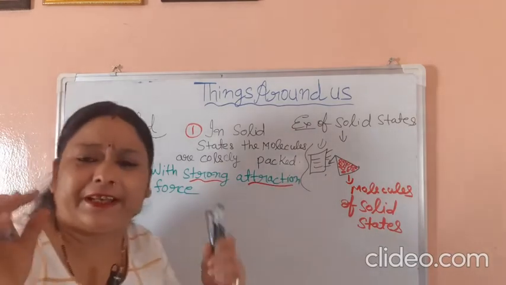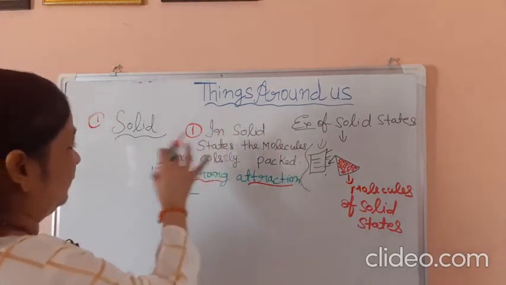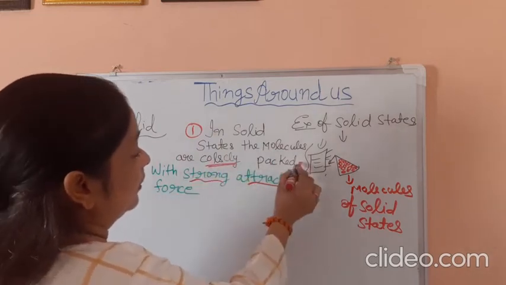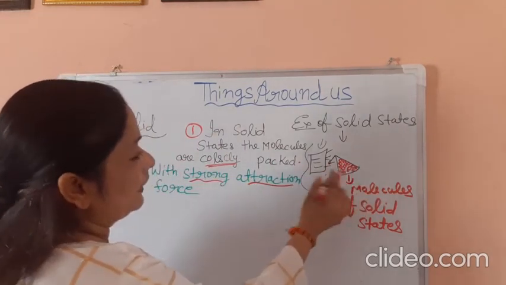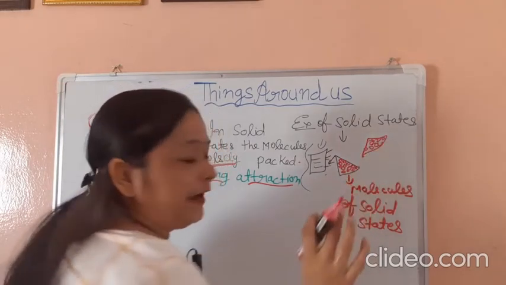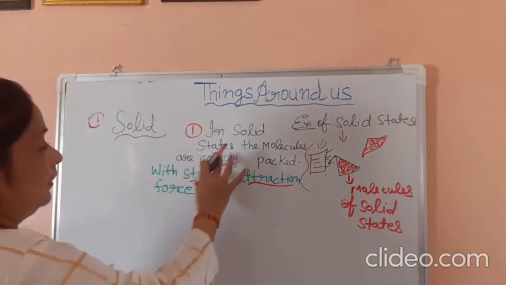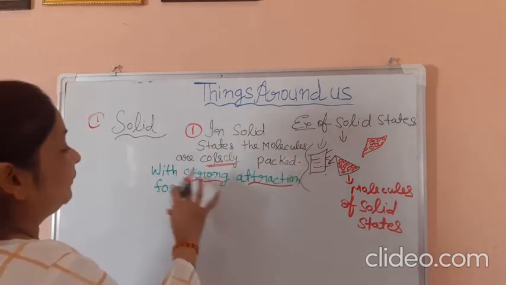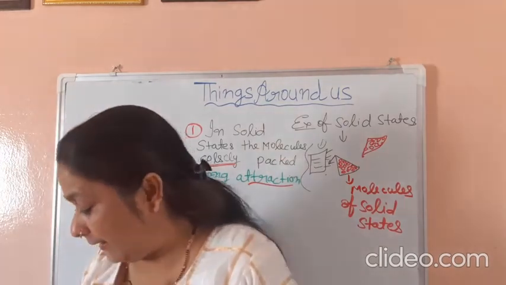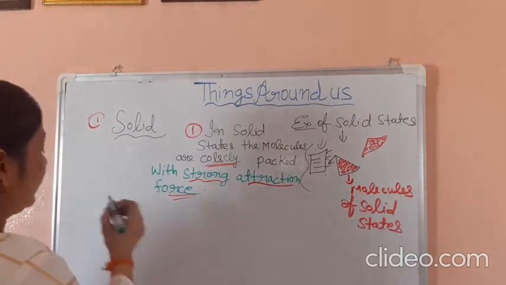Here is a very clear description of the solid state of matter. In solid state, the molecules are closely packed. We can see in this diagram very closely packed molecules. They cannot move freely, because in solid state the molecules are closely packed with a strong attraction force.